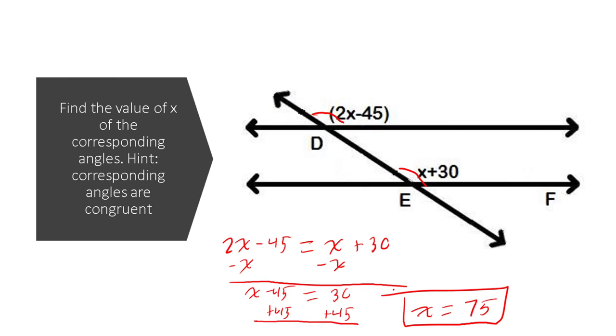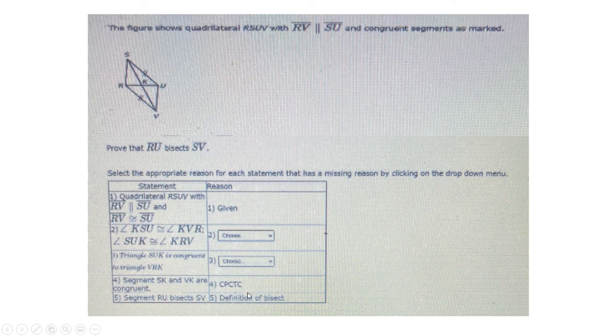That one's simple. All you have to say is, oh, they're corresponding, which means they're congruent. Well, congruent means same shape, same size, which means equal. Set them equal, solve the equation. Next up. And this is our last one. We're right there. All we have to do is complete this proof and we're good to go.